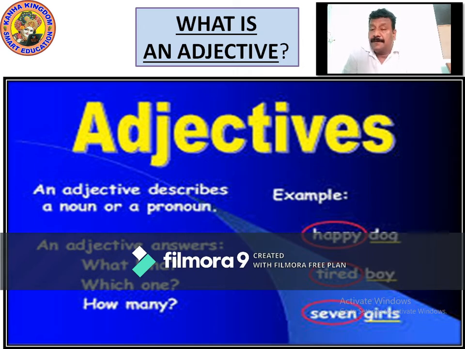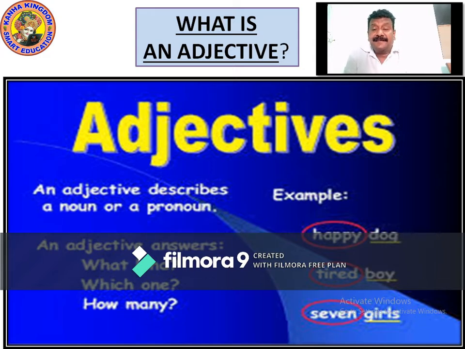What is a noun? Noun is the name of people, place, animal, thing. What is a pronoun? Pronoun is used instead of a noun, so that the same noun, the names should not be repeated again and again. So we use a pronoun in the place of a noun. So what does an adjective do? The adjective describes a noun or a pronoun.